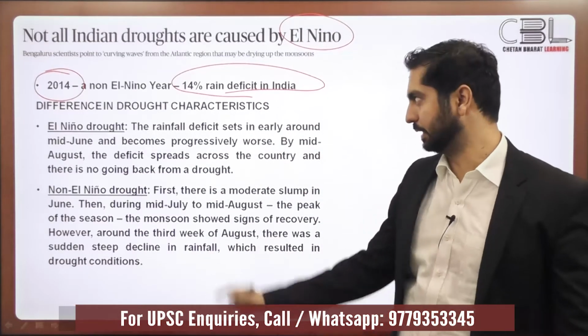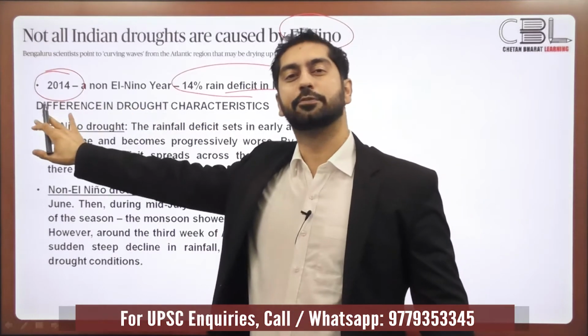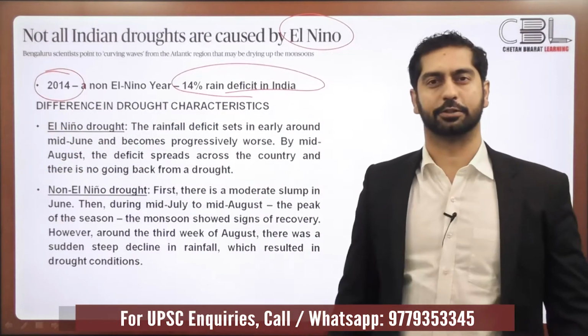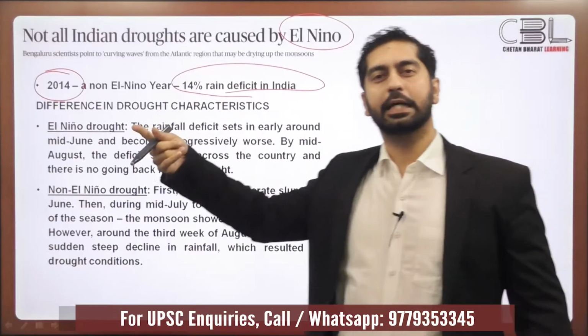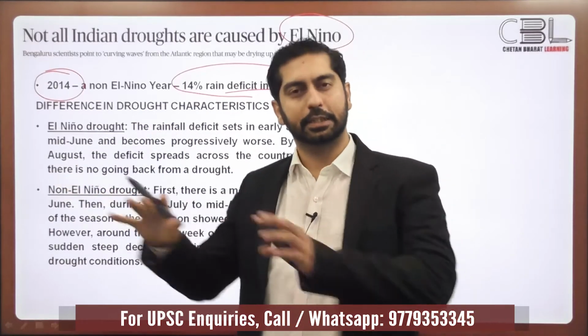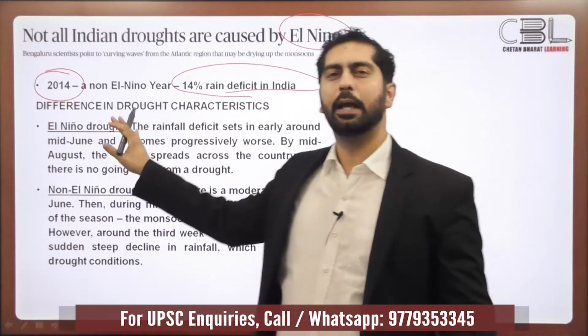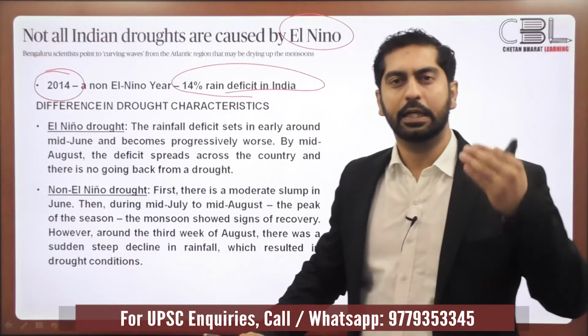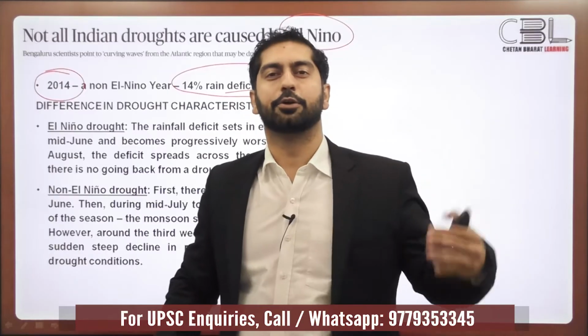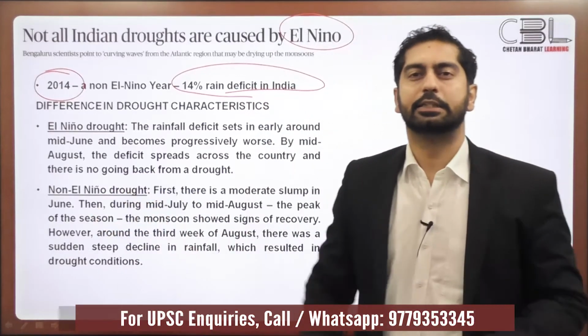We'll come to the explanation later. First of all, there is also a certain difference in the characteristics of the droughts. The drought caused by El Nino has a different characteristic, and the non-El Nino drought has different characteristics. What's the main difference? It is during which particular month the drought sets in and how it spreads.